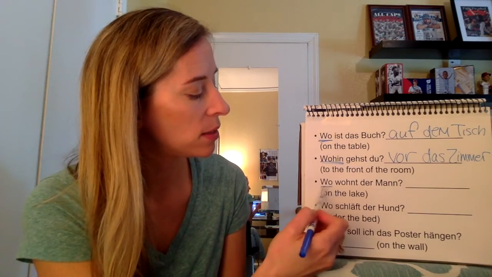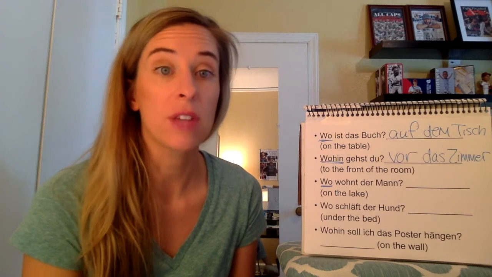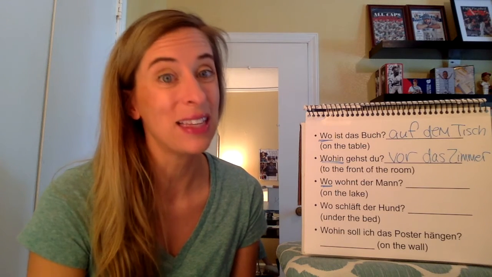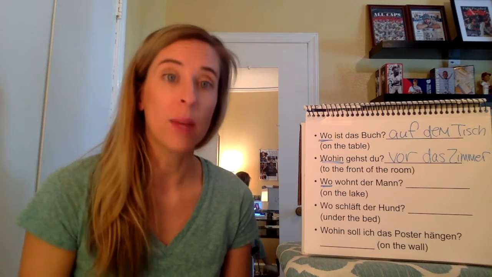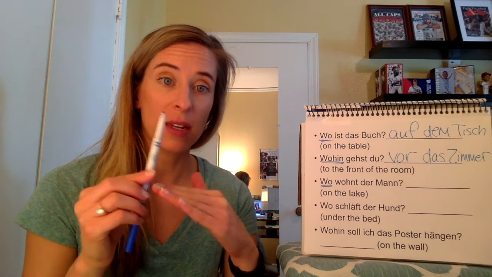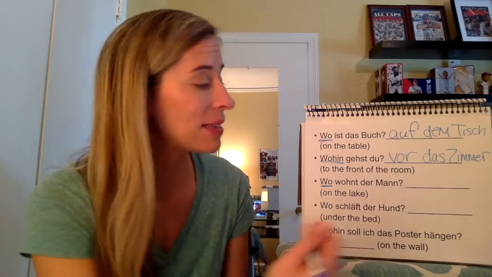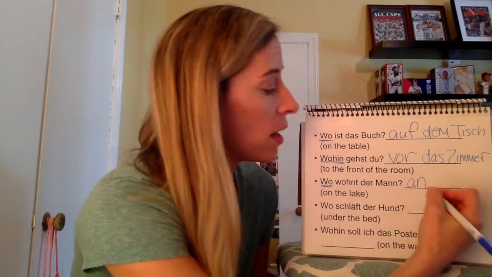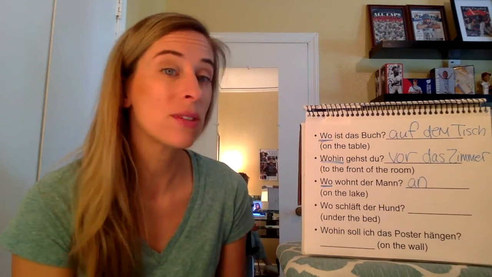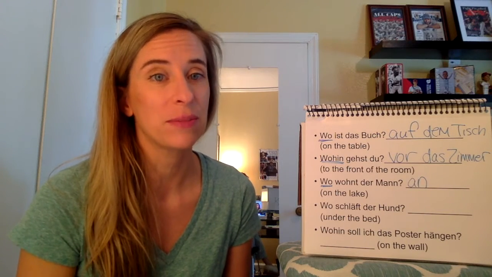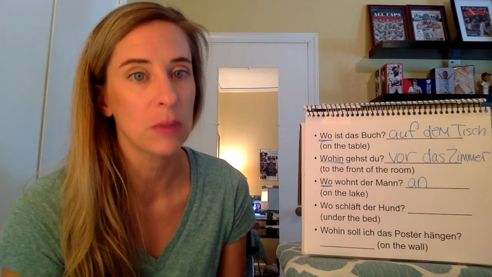All right, wo wohnt der Mann? So where does the man live? So if he lives on the lake. So we have actually seen this before. So on a body of water, that is going to be on the side of. So that's an, like we have always learned. And in this case, we used to say it's always dative, but then I would have a caveat, unless it involves movement.